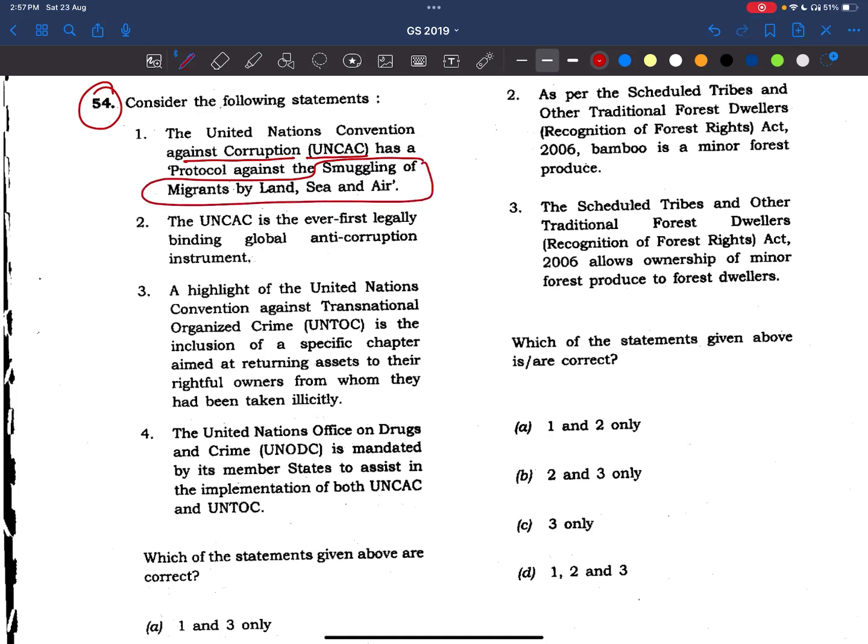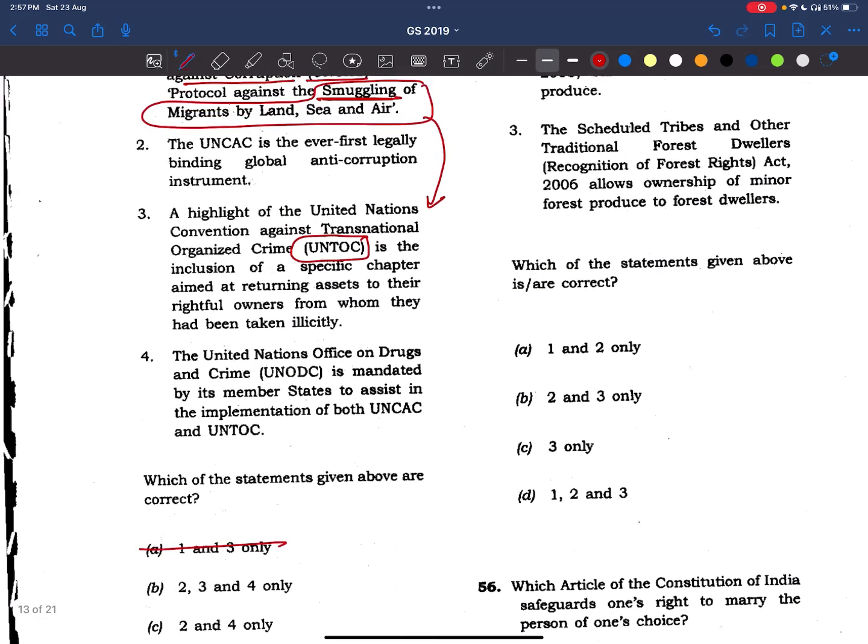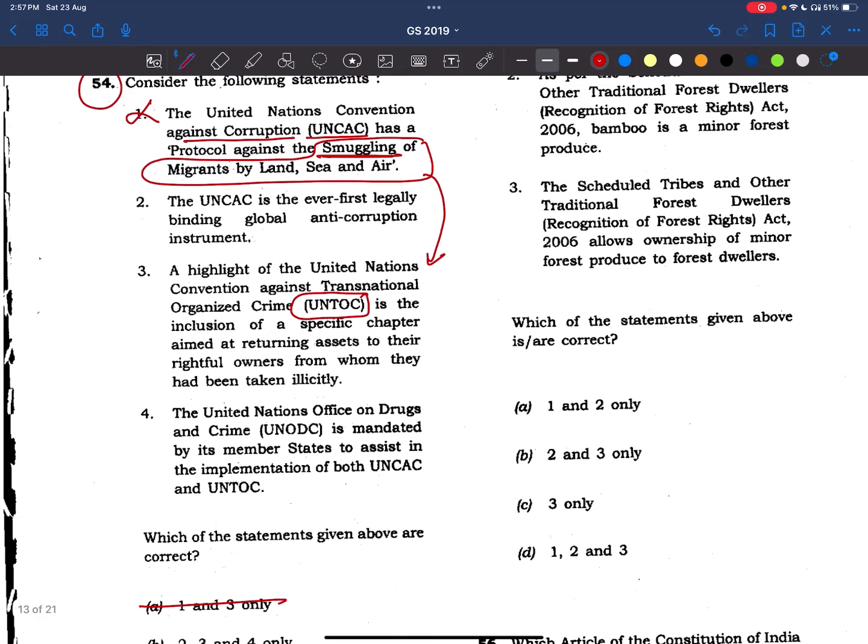This is taken care of by UNTOC, that means transnational organized crime. Okay, this smuggling is organized crime, right? So the first statement is wrong. Okay, see, remove this. Now, UNCAC is the first ever legally binding global anti-corruption instrument. See here friends, by seeing the words "first ever legally binding instrument", we feel that this statement is wrong, but this is the right statement.